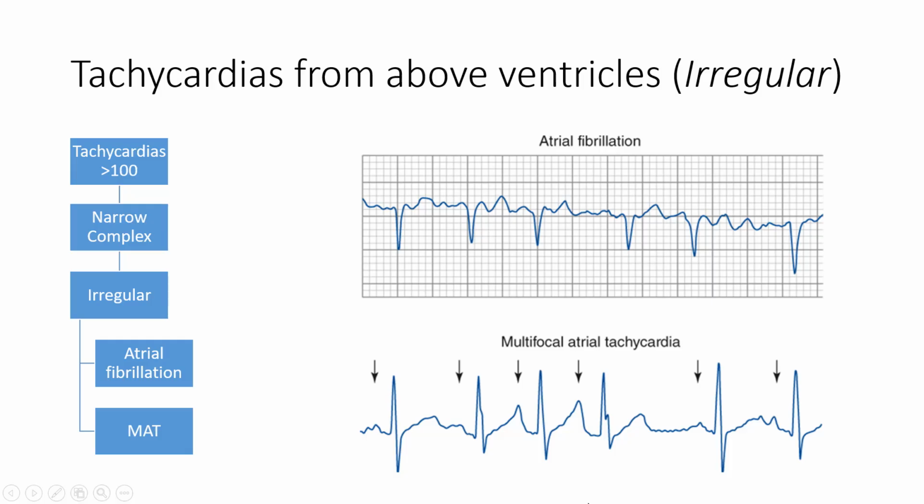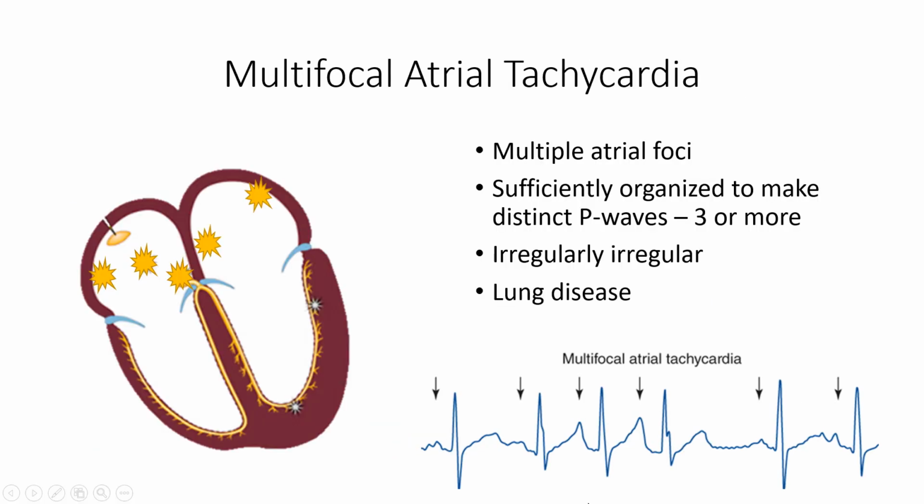Next up, for tachycardias that arise from above the ventricles that are irregular in nature, is multifocal atrial tachycardia. In multifocal atrial tachycardia, or MAT, there are multiple ectopic foci, just like with atrial fibrillation, stationed around the atria. However, these take on a little bit more organization. Consequently, these are capable of generating 3 or more distinct P wave morphologies. Now, because these P waves are coming from all of these various ectopic foci, we are still going to see an irregularly irregular rhythm. Now, in terms of medical history, we frequently see this in folks with associated lung disease.